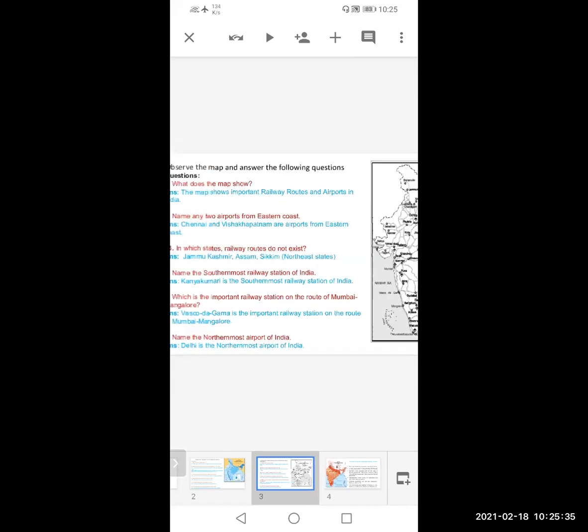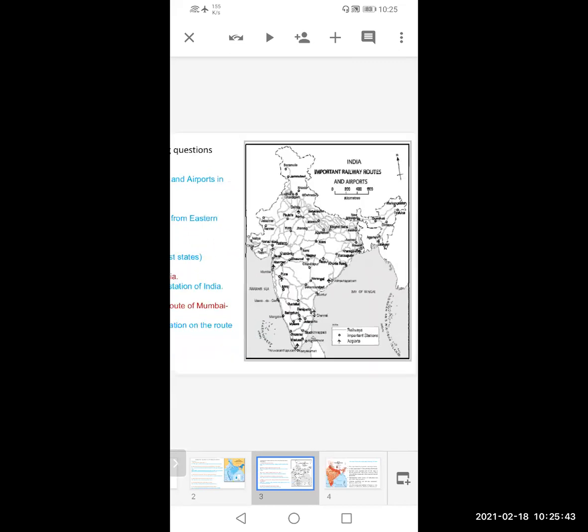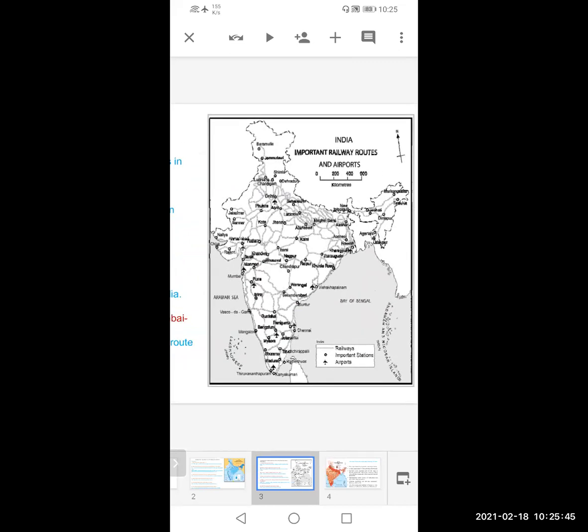Now next question. We were discussing in which states railway routes do not exist. In the northern region, where the region is mostly hilly, in Jammu Kashmir, Uttarakhand, that area, and in the eastern part of India, the railway routes do not exist because of the topography of that particular region. It is very hilly, fragile. That is why these are the main reasons.